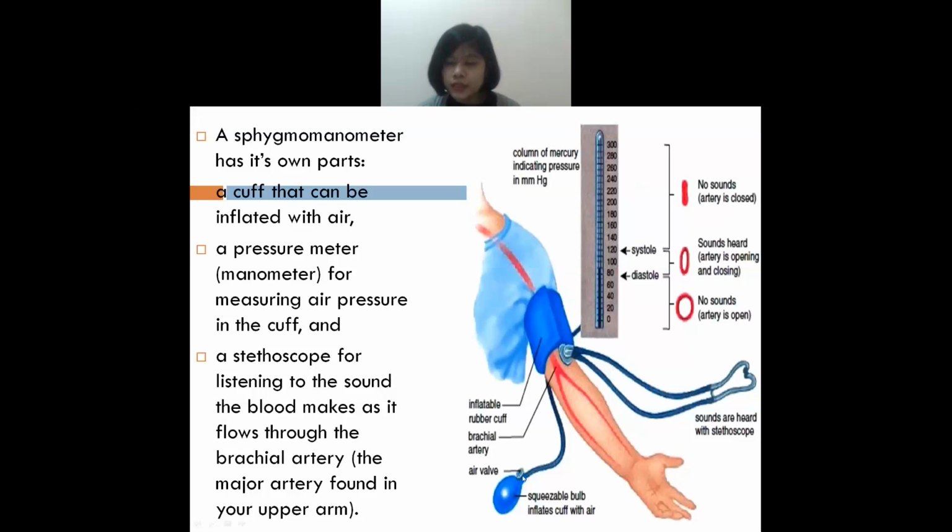And you have to place the cuff at the level of your heart. Same thing, just like with the sphygmomanometer also.